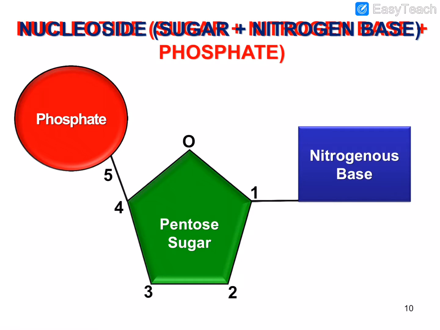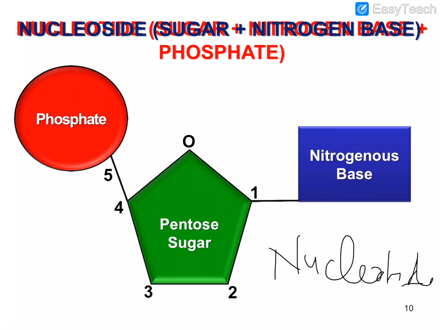Dear students, remember one thing, in a nucleotide all 3 components are present, nitrogenous base plus pentose sugar plus phosphate group, then it is called nucleotide. But if the pentose sugar and nitrogenous base attach with each other, then it is called nucleoside. So nucleoside plus phosphate group is known as nucleotide.